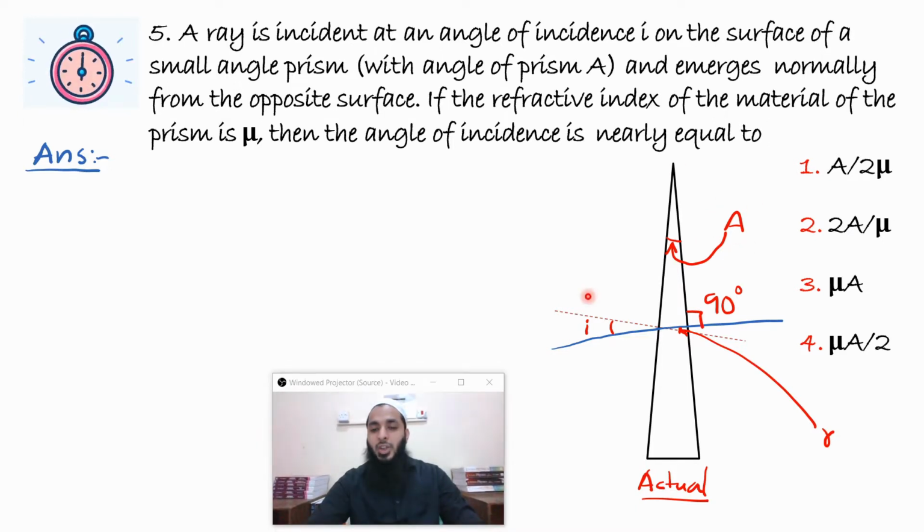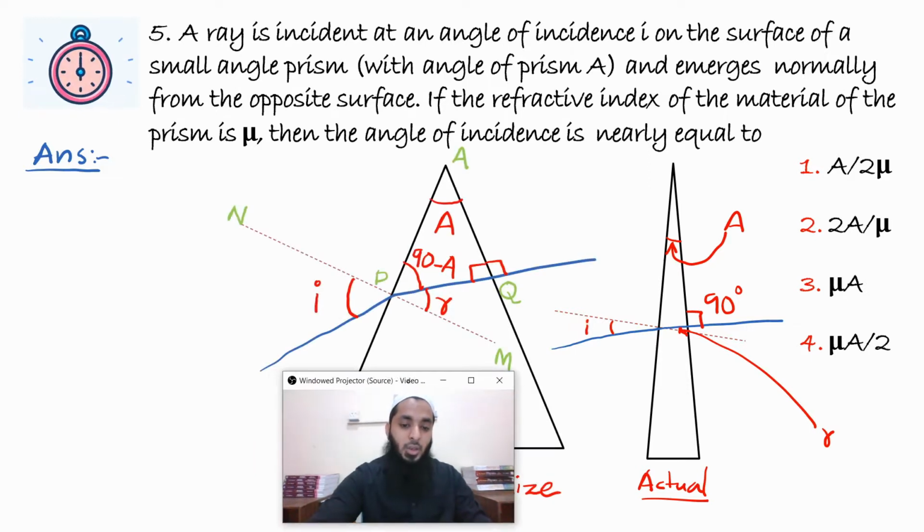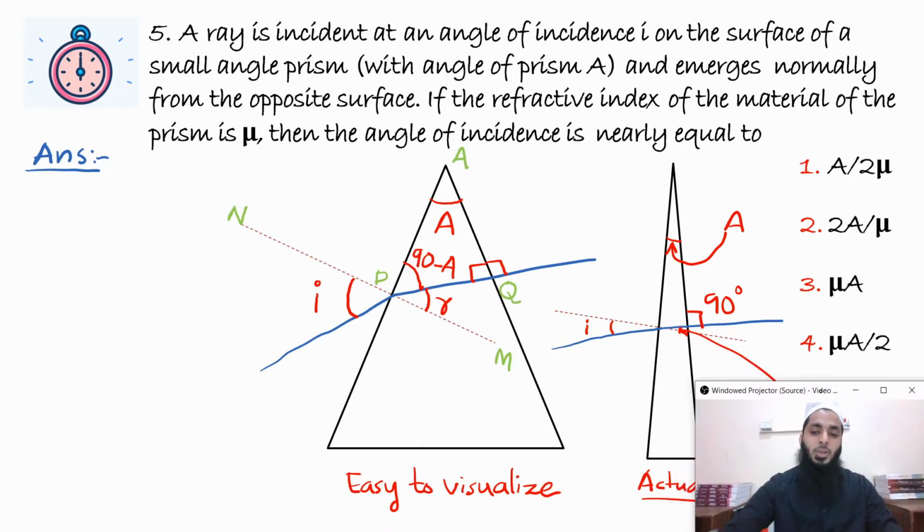But with this, we cannot visualize this carefully. We can understand one thing: if A is small, angle of incidence is also small for this to go normally to the other surface. If this angle has to be 90 degree, this angle has to be small. That's understood. But anyway, I'll draw an elaborated, exaggerated figure here so that you can clearly visualize this. So here, this is the angle of incidence. It gets refracted through the first surface, and when it is passing through the second surface, it passes at an angle of 90 degree. So angle of incidence and angle of refraction at the second surface will be 0.